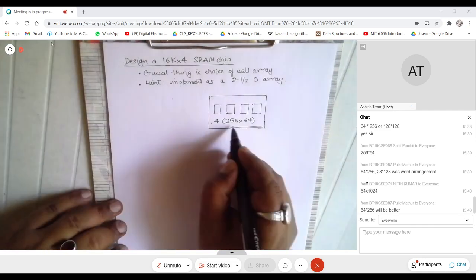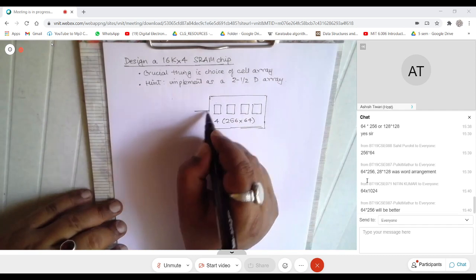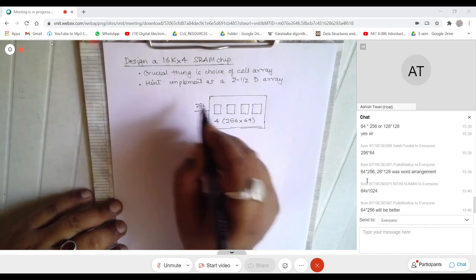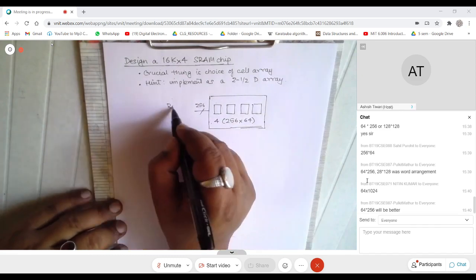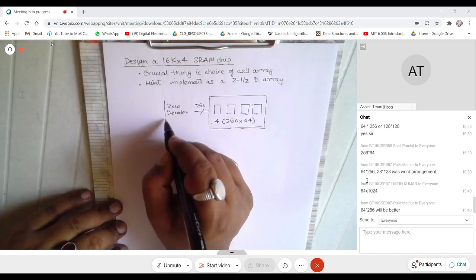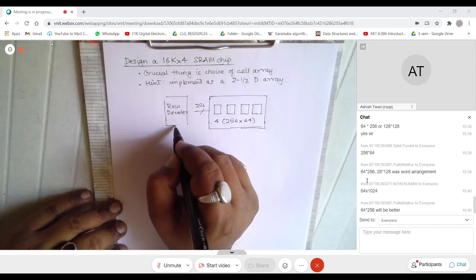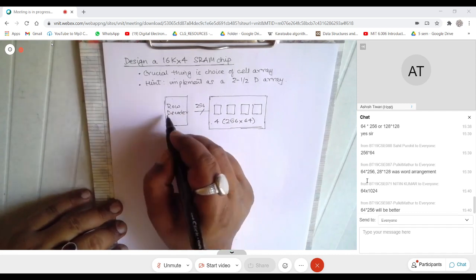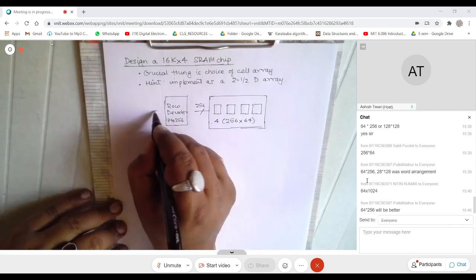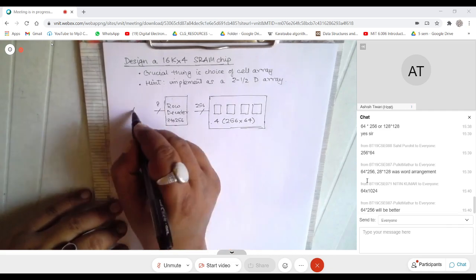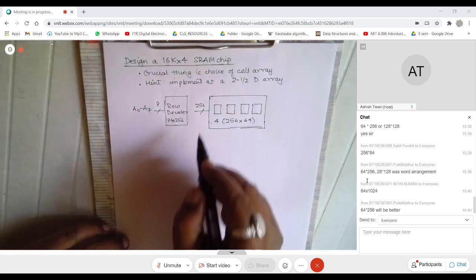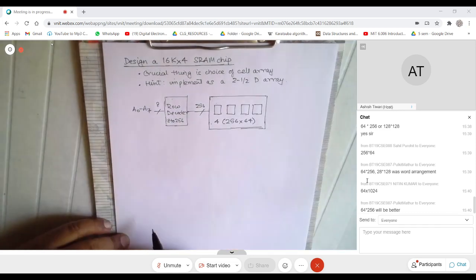Because it is 256 rows, you will have 256 select lines going in, and you have a row decoder. This is an 8 to 256 decoder. This has 8 lines, A0 to A7. The lower order lines would drive this.